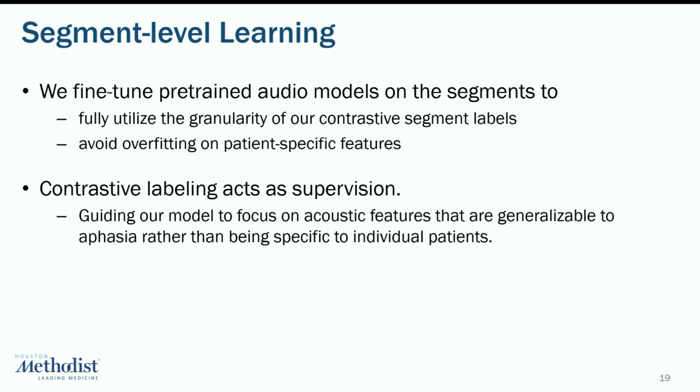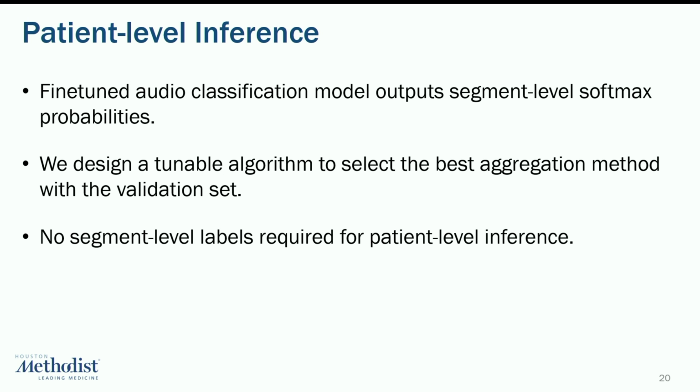Contrastive labeling acts as a form of supervision that allows us to guide our models to focus on the acoustic features that are more generalizable to aphasia rather than specific to individual patients. These models give us probabilities for how likely a certain segment is aphasia. And we use a tunable algorithm to perform patient-level inference with these probabilities from each segment.